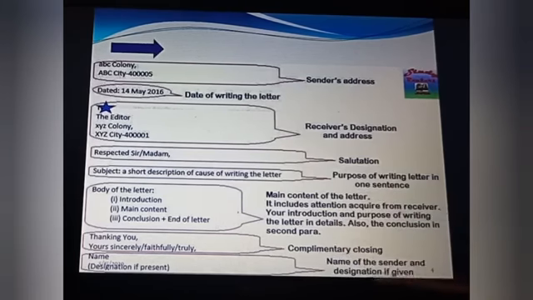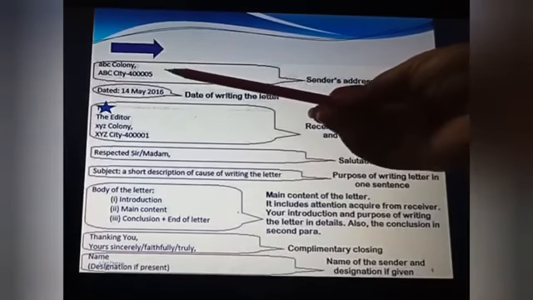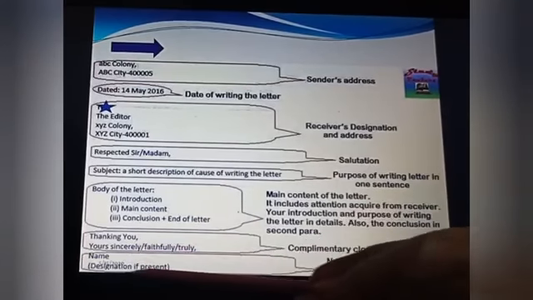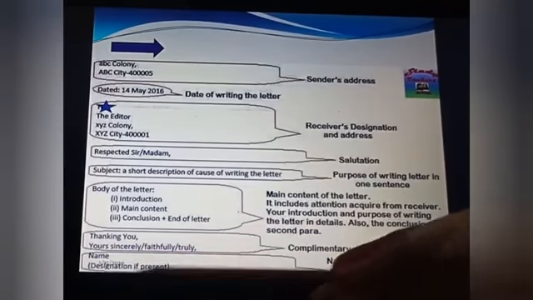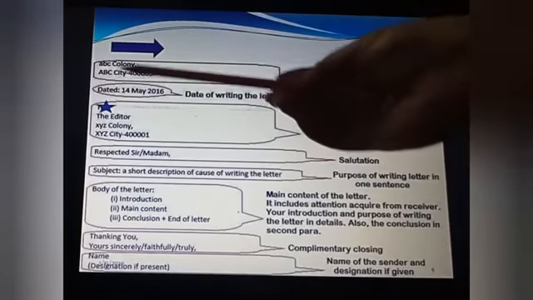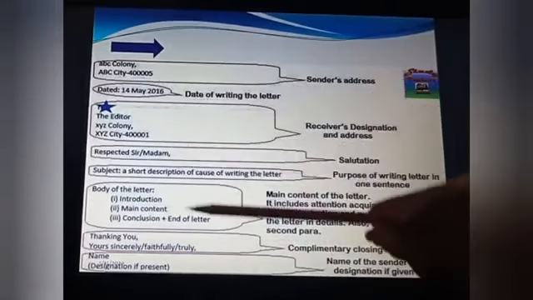And the last one, name of the sender and designation if given. Name of the sender means whosoever's address was given over here, that name is supposed to come over here, and then the designation if present. Designation is not mandatory. If given in the question, then only you will write it over here. So this was the format. Don't forget, each and every point will start from the left hand side. And after every point you have to leave lines.